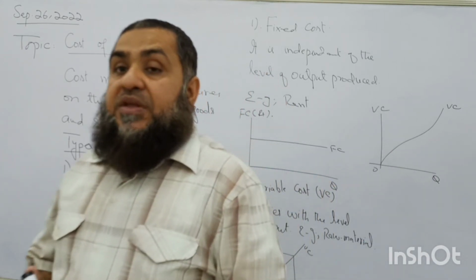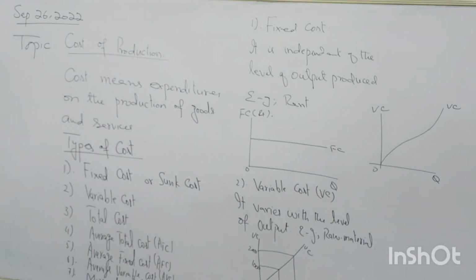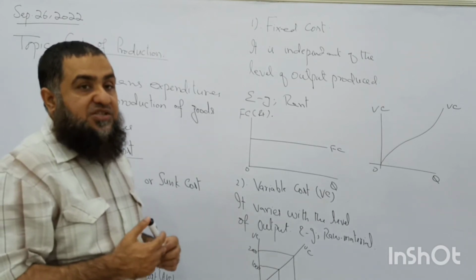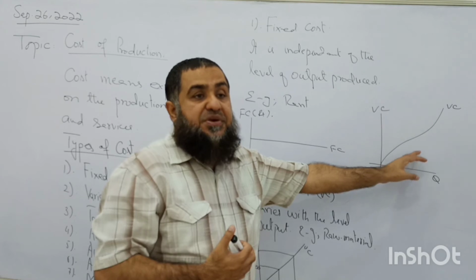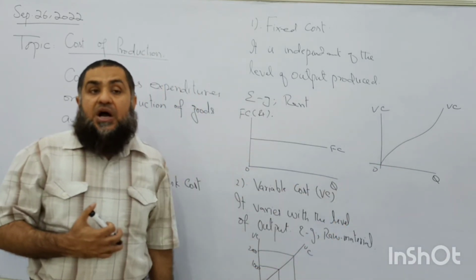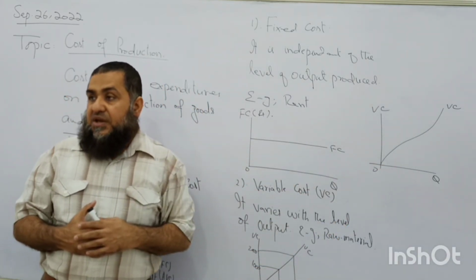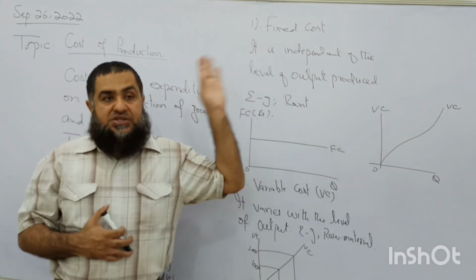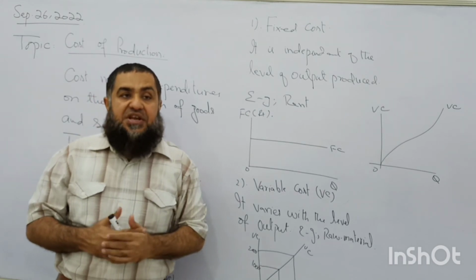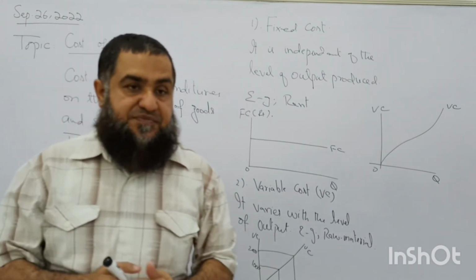So we say variable cost of production varies with the level of output. Every worker is having different productivity level, therefore variable cost also varies with the productivity. Every extra worker may be adding less to the total product. So we have this shape of variable cost of production instead of this constant upward sloping. Clear? It is also upward sloping, but it is not constant. It has variations in the changes in the variable cost of production when output changes.